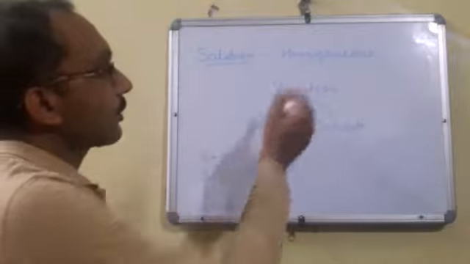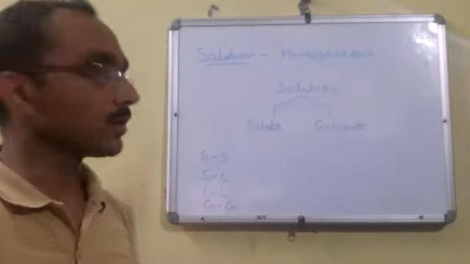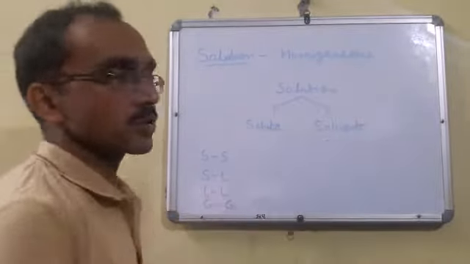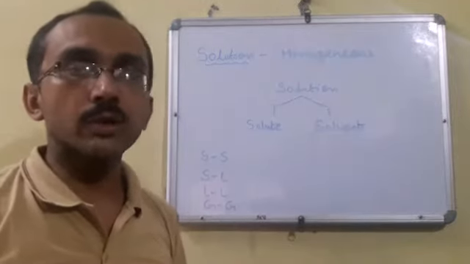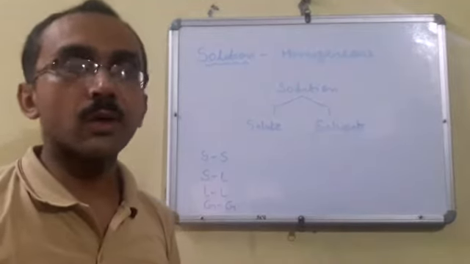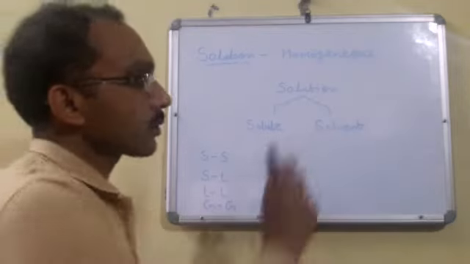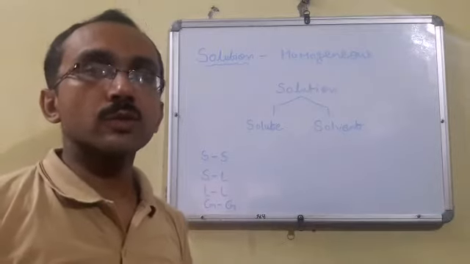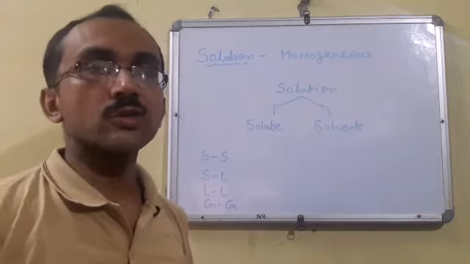Now there are two components of solution. Solution के दो components होते हैं. One is solute and the other is solvent. Solute is that component of solution which is present in lesser amount in the solution. And what is solvent? Solvent is that component of solution which is present in larger amount in the solution,